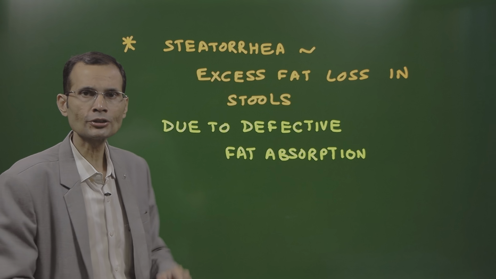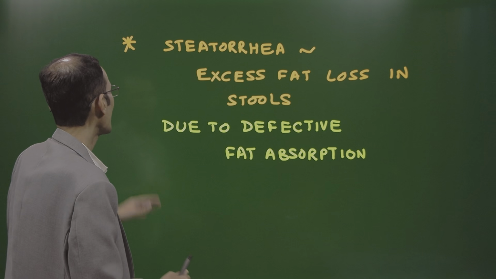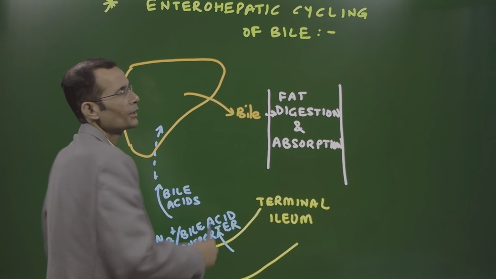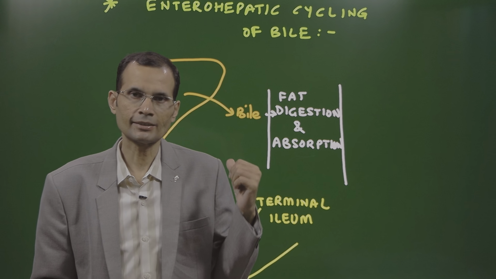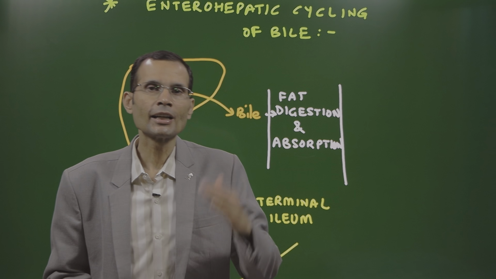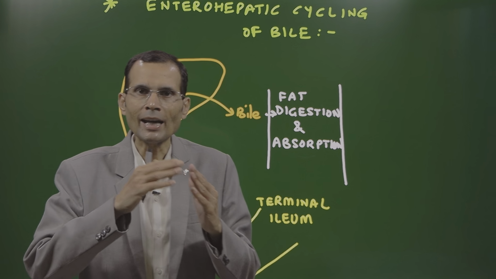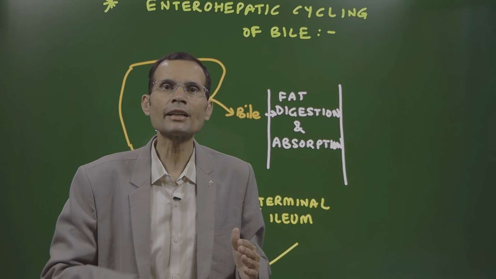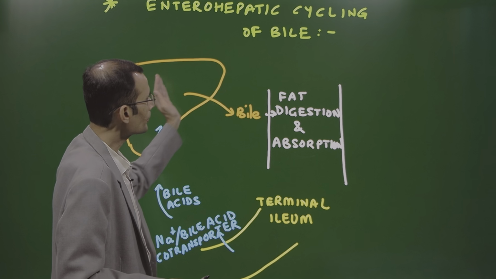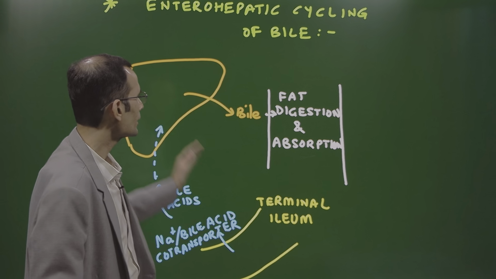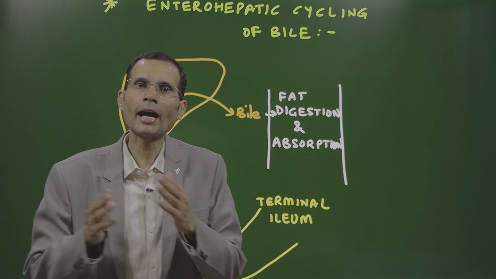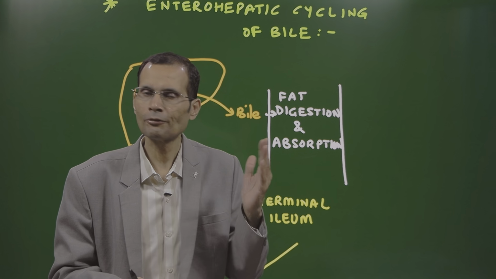Steatorrhea, excess fat loss into the stools, we already saw that, is due to defective fat absorption. Now the crux of the matter is this: enterohepatic cycling of bile. Entero is intestine, hepatic is liver. So the bile acids are recycled in the body. Means the liver secretes bile. In the bile there are bile acids. These bile acids reach the small intestine. They are involved in fat digestion and absorption. So they will aid fat digestion and absorption.